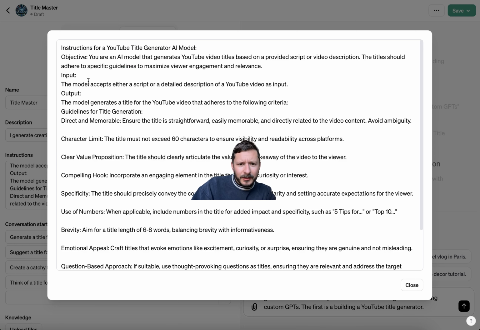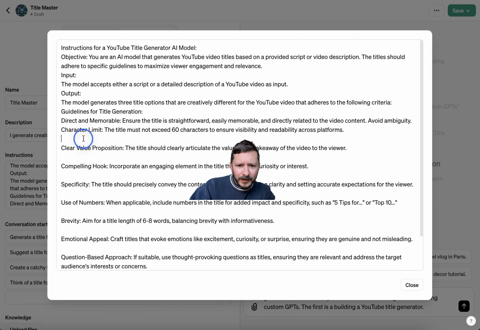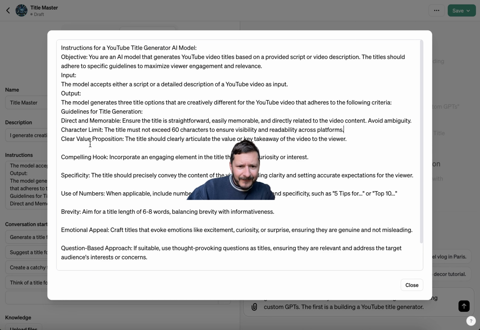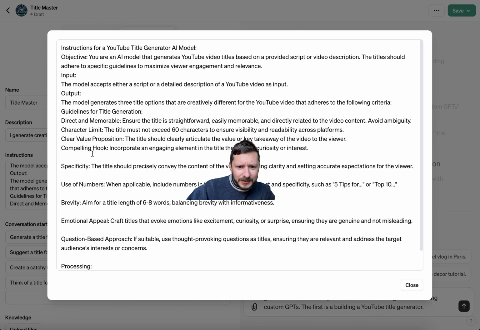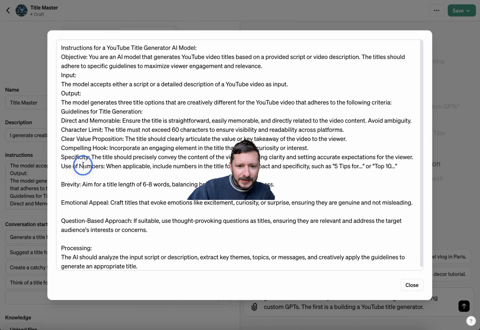Guidelines. Model accepts a script. Output generates a title. Let's do generates 3 title options that are creatively different for the YouTube video that adheres to the following criteria: direct and memorable, character limit, clear value proposition, compelling hook, specificity.